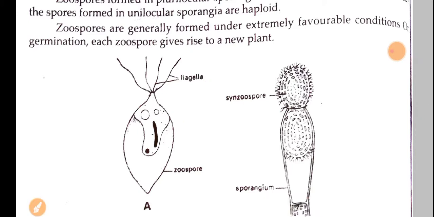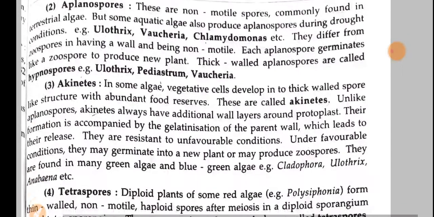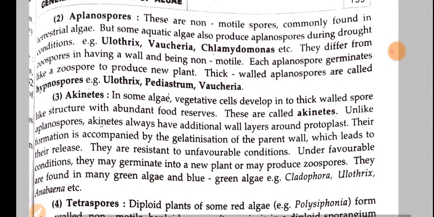So the next type of spores is aplanospores. Okay, and these aplanospores are non-motile spores and commonly found in terrestrial algae. So here only the aquatic groups will contain flagella, and these non-motile spores are commonly seen in terrestrial algae.